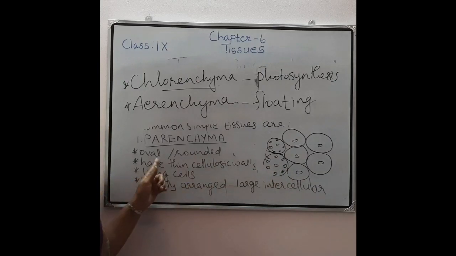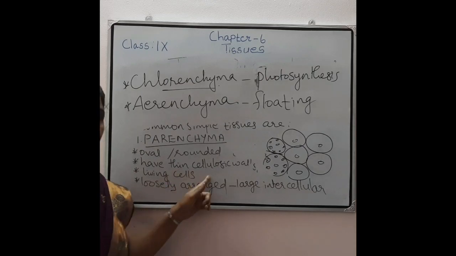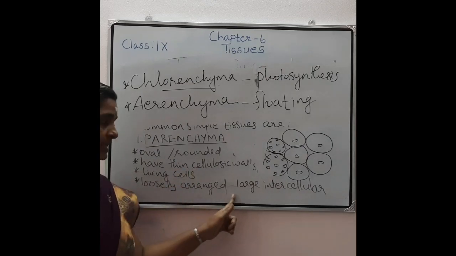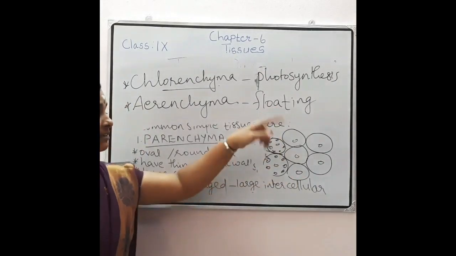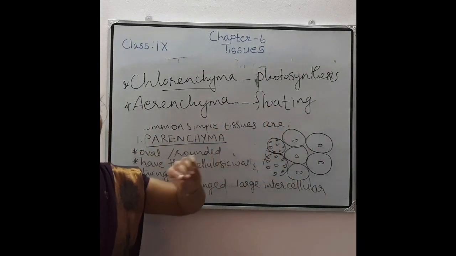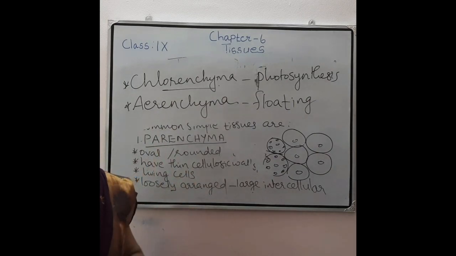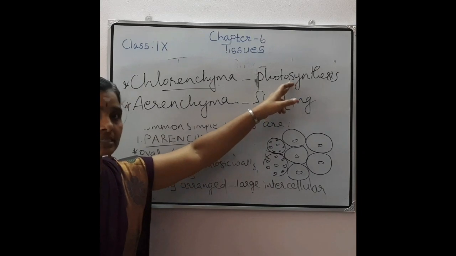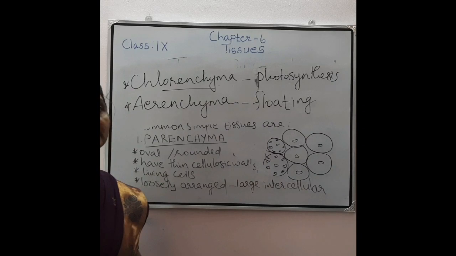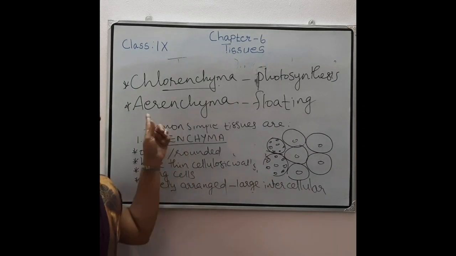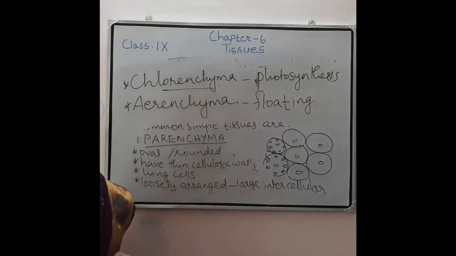They have a thin cellulosic wall and they are living cells. They are loosely arranged so that we can see large intercellular spaces. If chlorophyll is present inside these parenchymatous cells, then it is called chlorenchyma and its function is photosynthesis. If air cavities are present in the parenchyma cell, then it is called aerenchyma and its function is to help in the floating of hydrophytes.